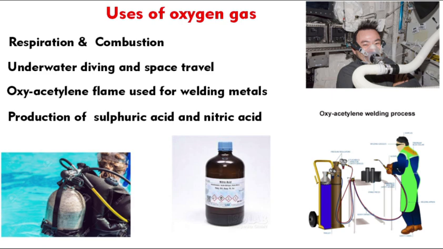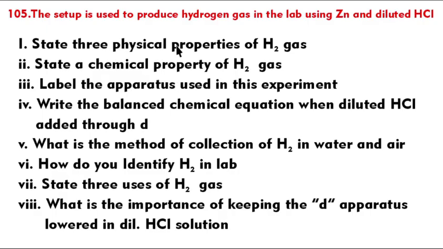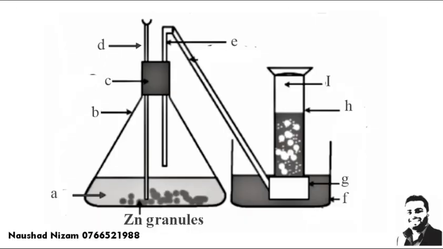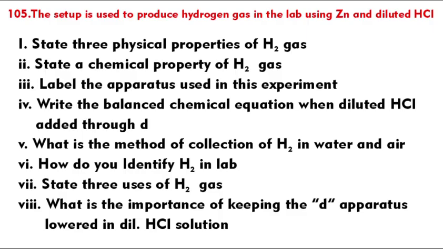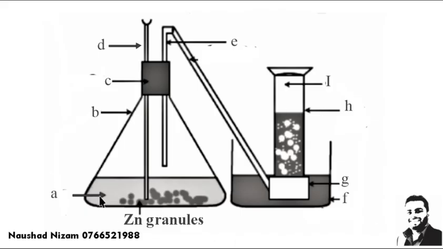Now there are a set of questions asked here. You can answer quickly, write these answers and check them. The answers are given, so please answer them. You should be able to name these apparatus A, B, C, D, E, F, G, H, I. A is an acid, HCl acid. B is the conical flask.